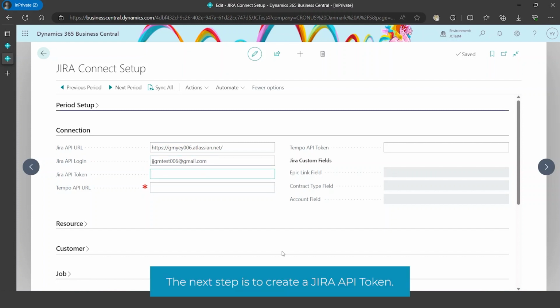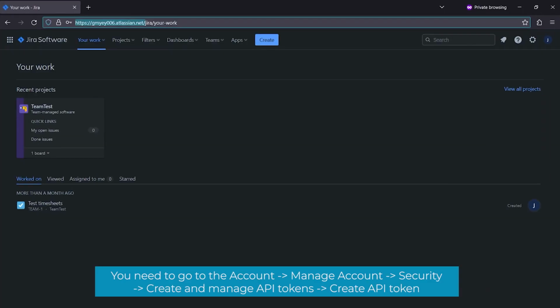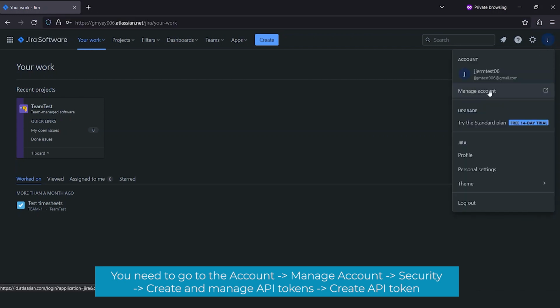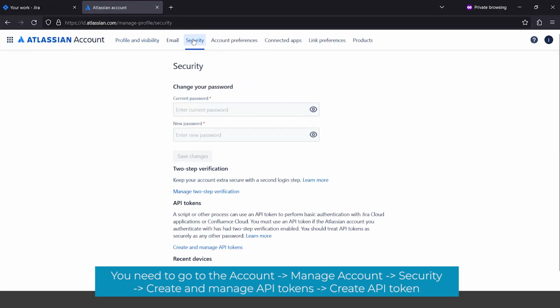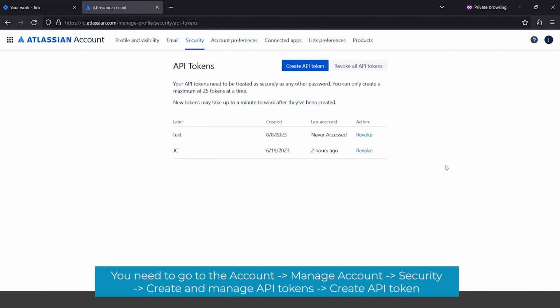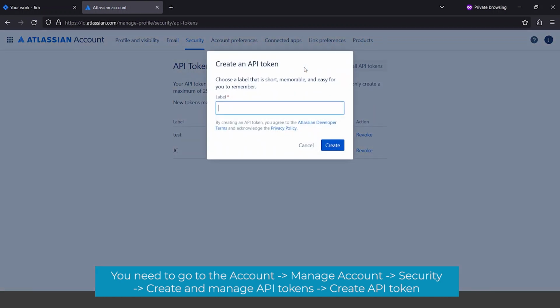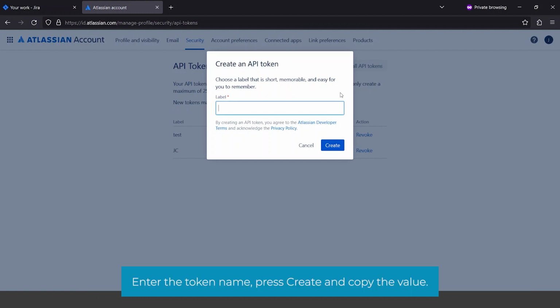The next step is to create a Jira API token. You need to go to the account, manage account, security, create and manage API tokens, and create a new API token. Enter the token name, press create and copy the value.